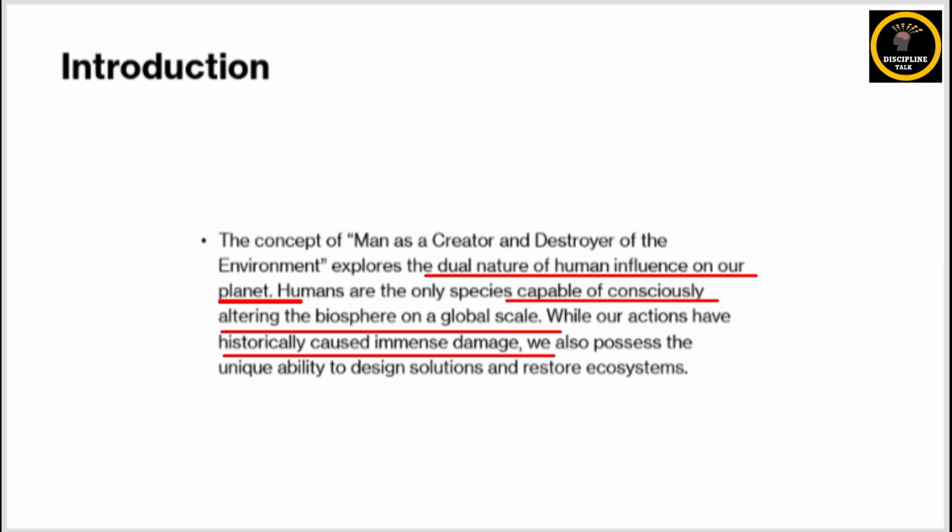On the other hand, humans also have the knowledge and creativity through which they can conserve nature, restore ecosystems, and build a sustainable future. Thus the concept of man as a creator and destroyer of environment highlights the dual role of humanity, which shows that humans have caused unprecedented damage to the earth, and they can also play an important role to protect it and regenerate their environment.